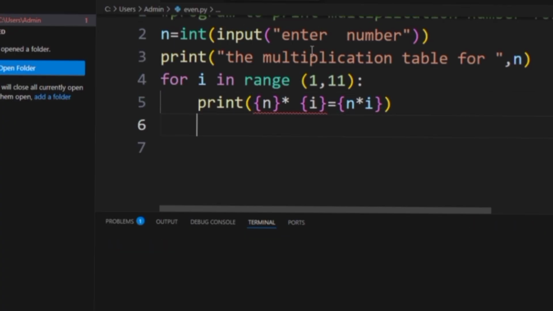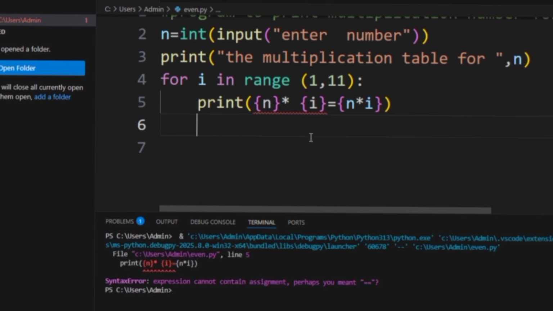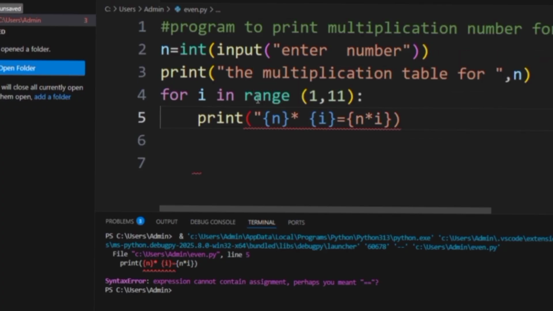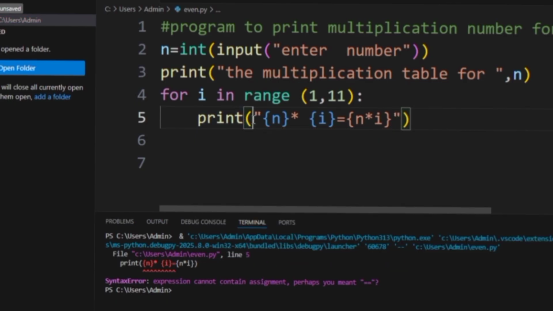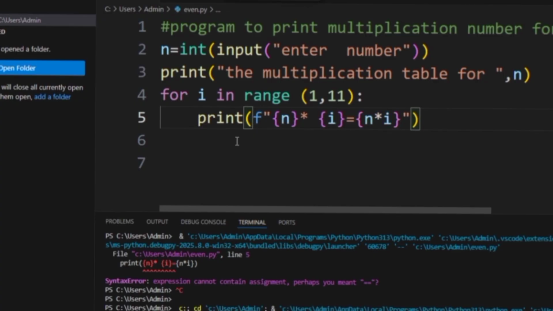I'm repeating the shortcut for the execution. For the execution, the shortcut is Control plus F5. Okay. So the Python program will run in debug, and there is one error. I think here I need to adjust with f so that we get the output perfectly. And the double quotation, I didn't write the double quotations properly, so I'm just adjusting there. I've adjusted. Now again I will press Control plus F5.